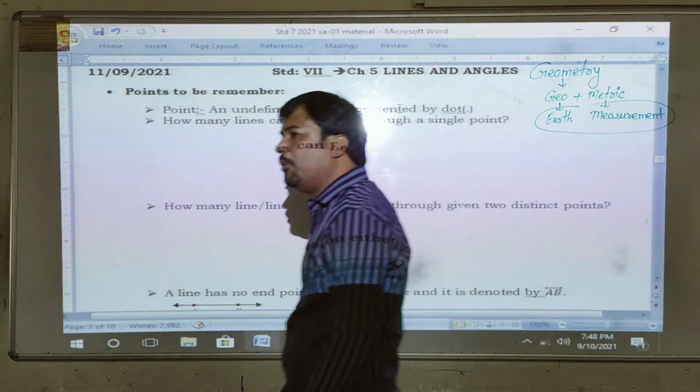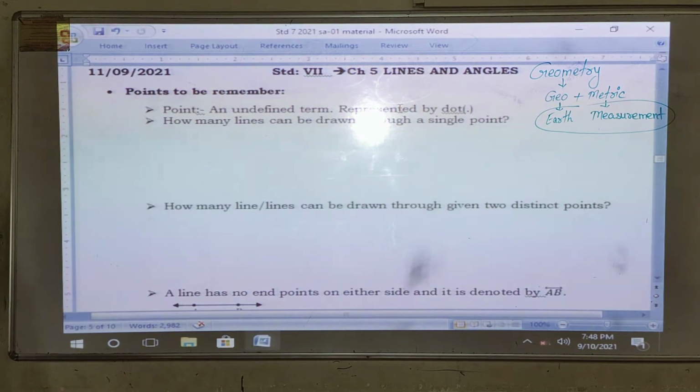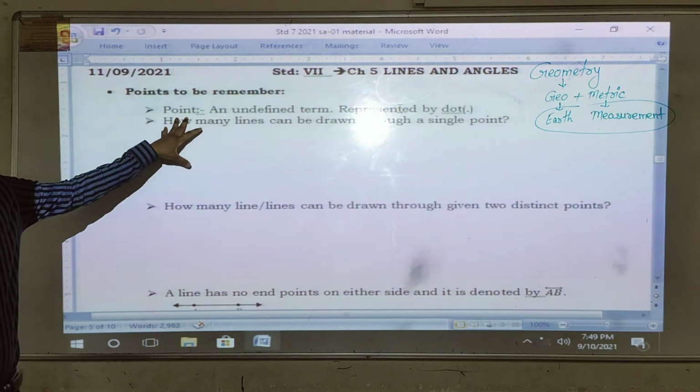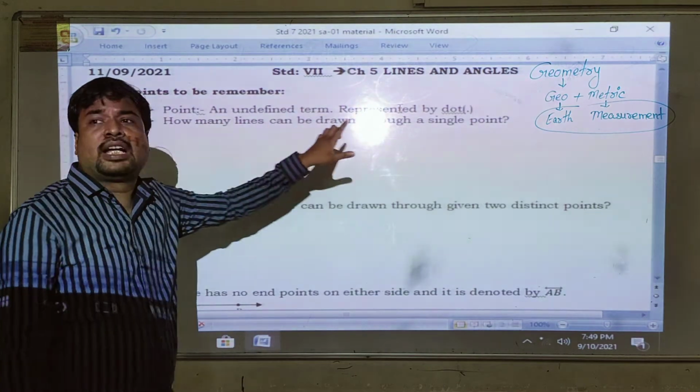But before moving on with that, the basic necessity, right? A requirement for all living organisms is food and water. If we don't have them, we can't live, we can't survive. Similarly, for geometry, the basic requirement is the point. It is an undefined term.